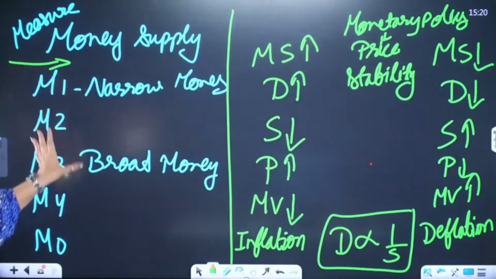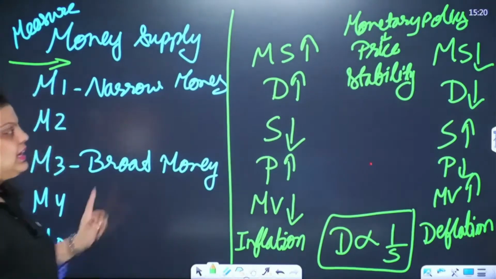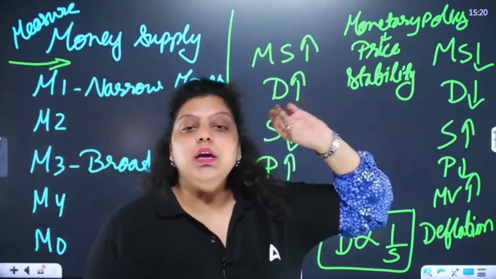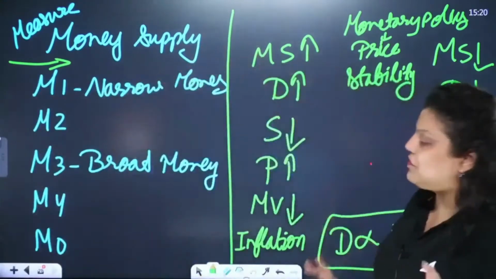With the help of these measures of money, M1, M2, M3, M4, M0, RBI will know what amount of money is available in the economy. Accordingly, RBI will make the monetary policy to maintain the price stability in the country. So they all are related to each other.